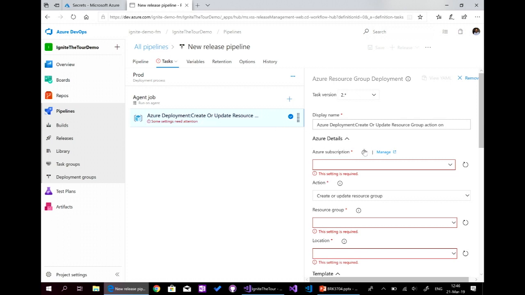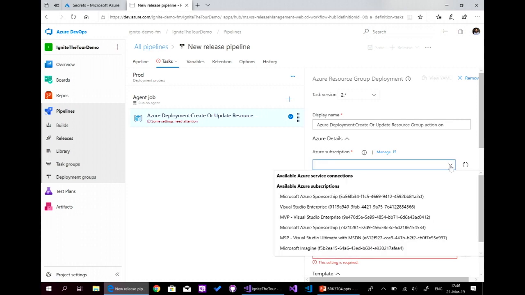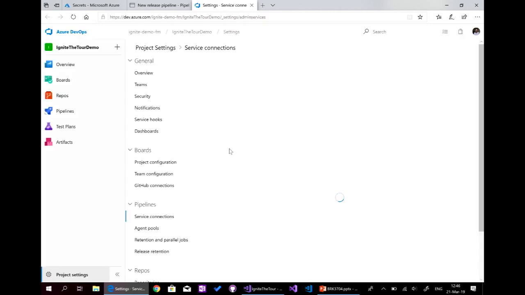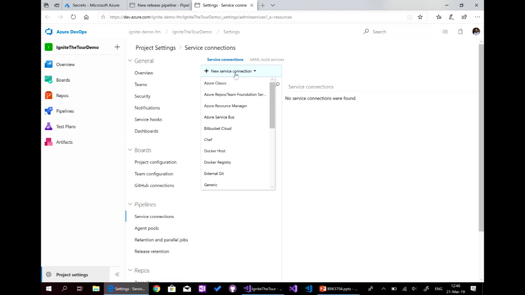Here, I need to select the subscription, but in this project, I don't have any subscription. I have the subscriptions that are linked to my account. In an enterprise, there is a team dedicated to that, and only the ops or infrastructure team has access to that. So what we do is define this in the Azure DevOps service connections, which adds the link between Azure DevOps and Azure, the authorization that lets Azure DevOps deploy directly to Azure.